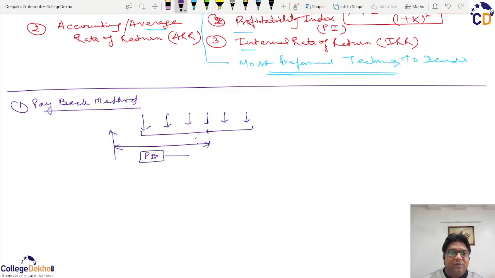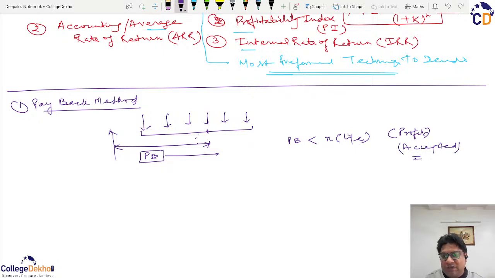And this technique presumes that if the payback period is less than the life of the project, then there is always a profit, and because there is always a profit, the proposal should be accepted.